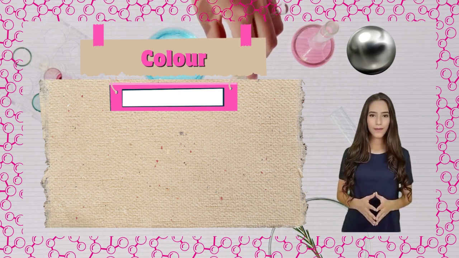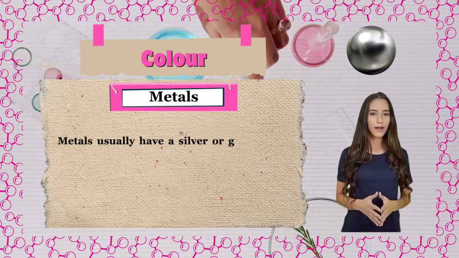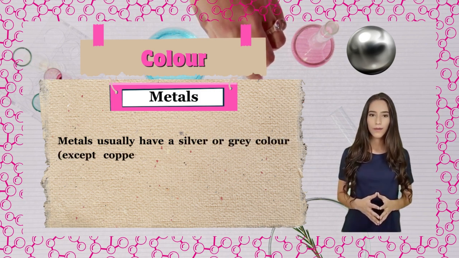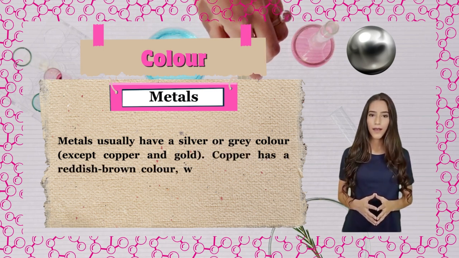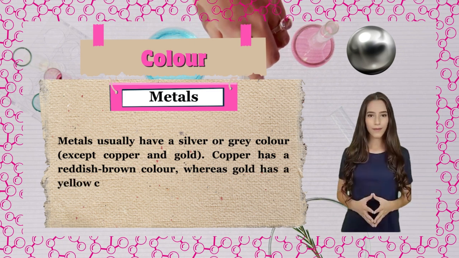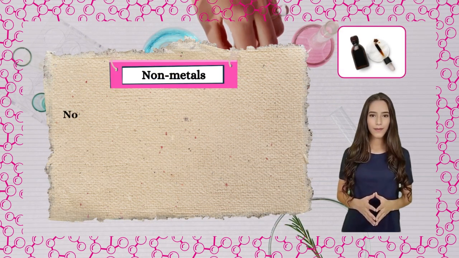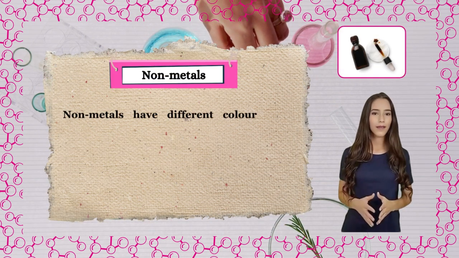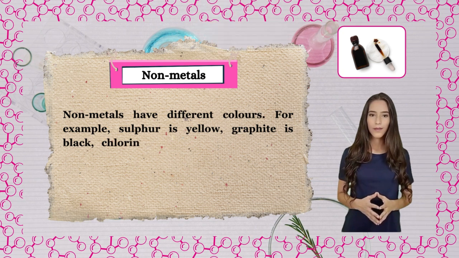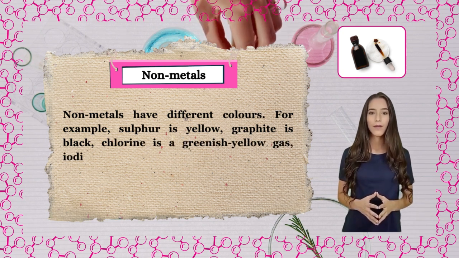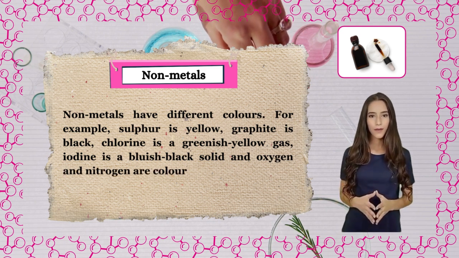Color. Metals. Metals usually have a silver or grey color, except copper and gold. Copper has a reddish-brown color, whereas gold has a yellow color. Non-metals. Non-metals have different colors. For example, sulfur is yellow, graphite is black, chlorine is a greenish-yellow gas, iodine is a bluish-black solid, and oxygen and nitrogen are colorless.